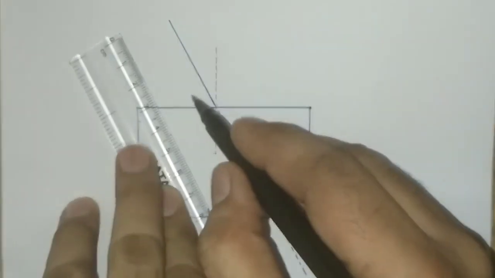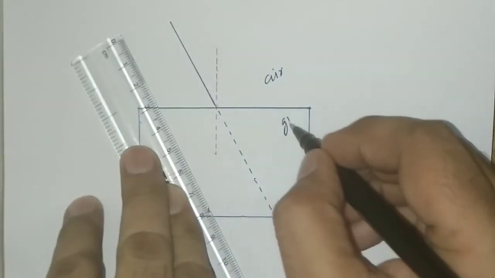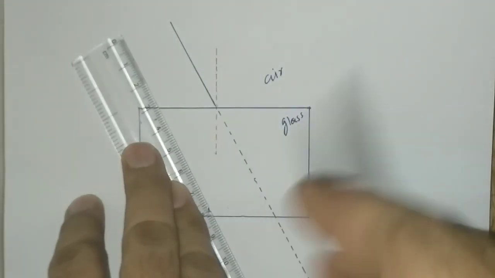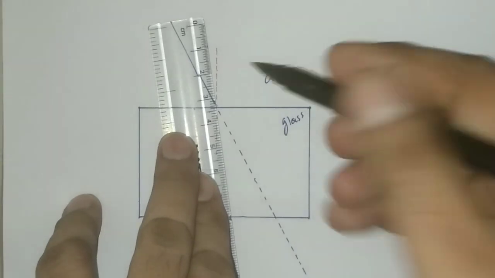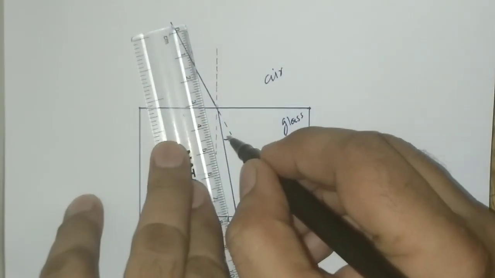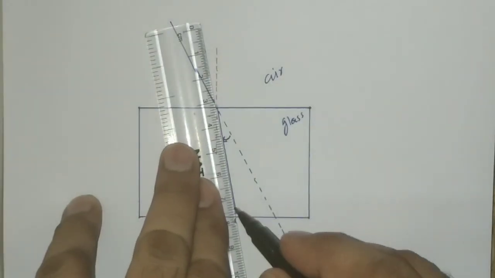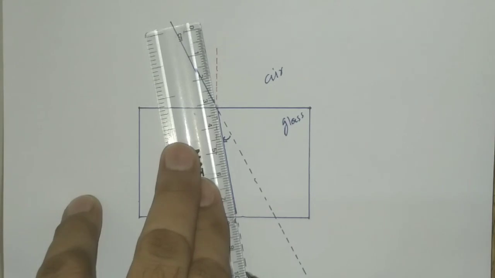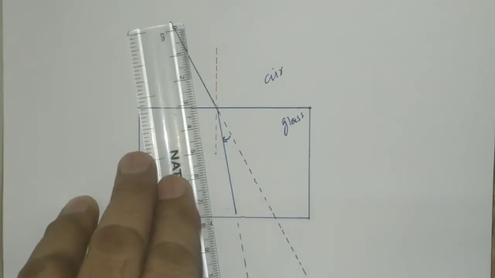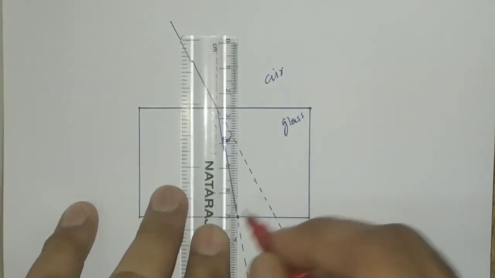Okay. Now since the light ray is entering from air to glass, that is optically rarer to optically denser medium, it will bend towards the normal. So it will bend towards the normal like this. So the light ray bends in this direction, that is in the clockwise direction. And now this is the direction of propagation of the refracted ray. Okay. Now make a normal at this point.